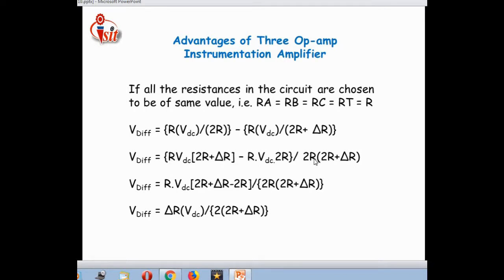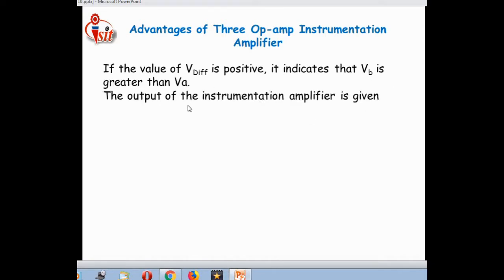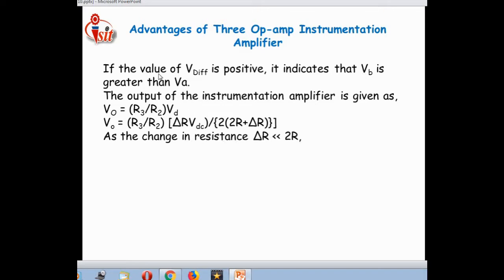For that purpose, RVDC, we are taking common out from this equation, that is RVDC is equal to the remaining here, (2R plus delta R minus 2R) divided by 2R divided by (2R plus delta R). Then the differential voltage output becomes V differential equal to delta R into VDC divided by (2R plus delta R). Along with that, if the value of V difference is positive, it indicates that VB is greater than VA, because we are taking the differential output voltage by using the formula VB minus VA. For that purpose, it shows that VB is greater than VA.